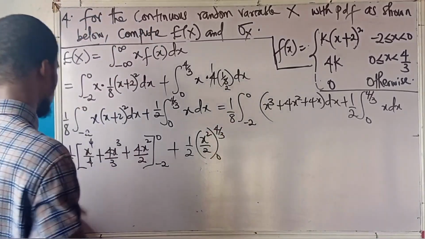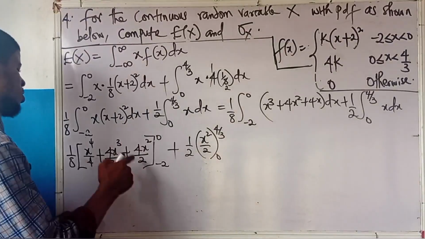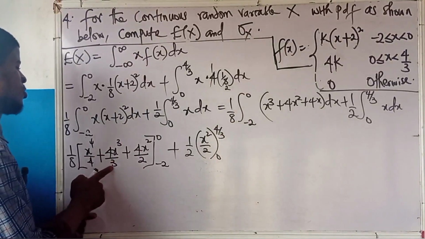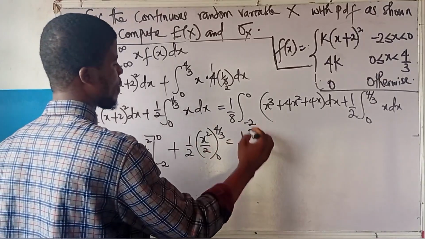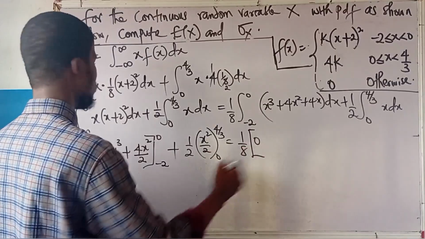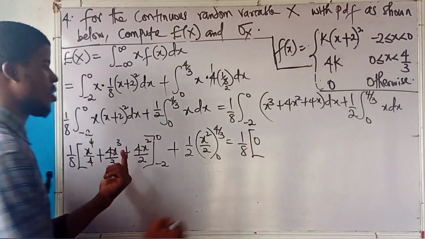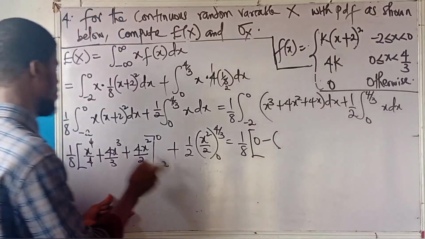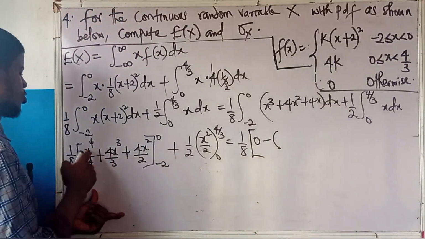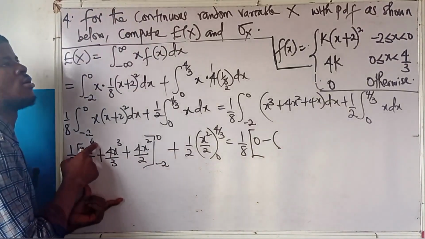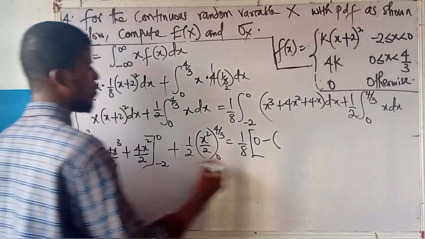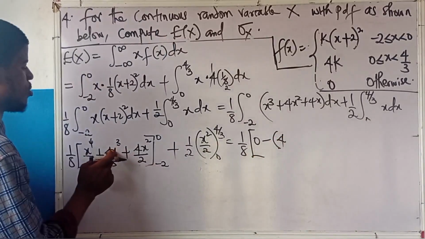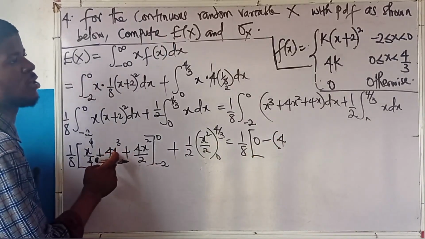So let's proceed. Plug in the upper limit for x. X here is 0, x here is 0, x here is 0. We have 1 over 8 outside. This is 0. Everything here is 0. If you plug in x, then we say minus. Let's plug in the lower limit. Minus 2 raised to the power 4 is 16. 16 divided by 4 is 4. Minus 2 cubed, minus 2 enter here gives us minus 8.